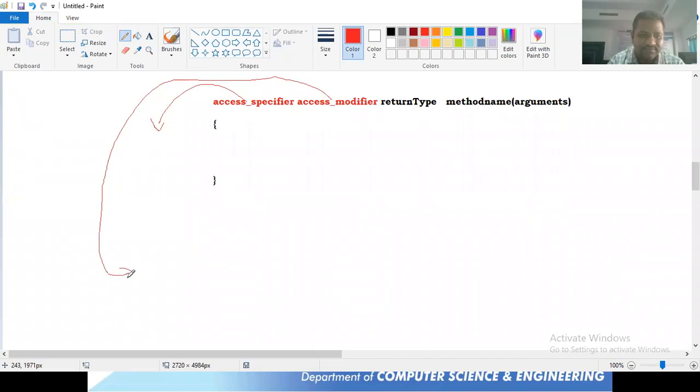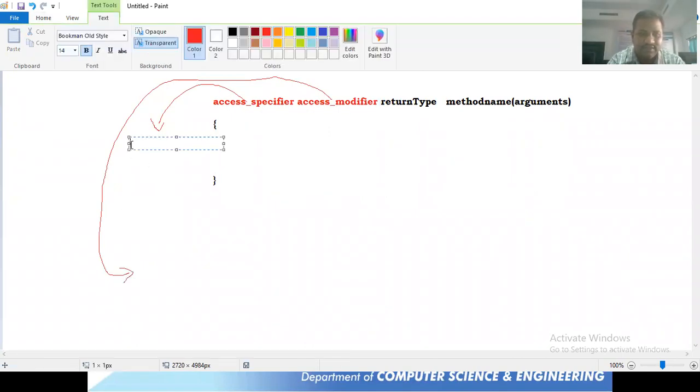Can anyone name at least the access specifiers? Public, private, protected. Very good. Among these, you know the meaning of private. Private means it cannot be used outside the class. And you know the meaning of public also. If you take public, it can be used everywhere, irrespective of packages.